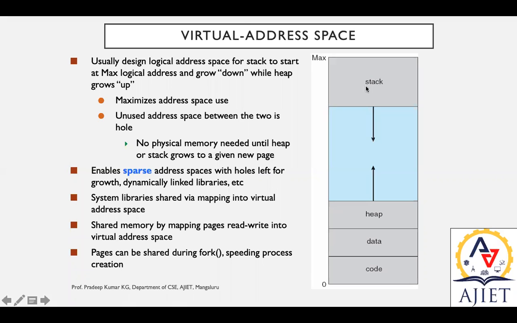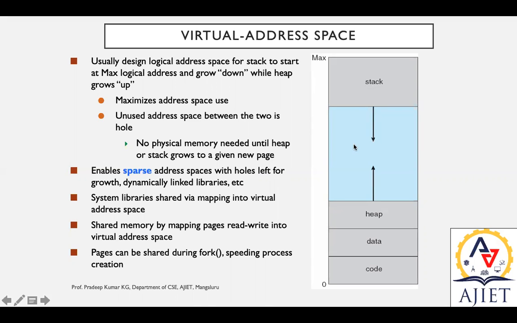Either the stack or the heap expands. This entire space is free, like a hole. Whenever more data needs to be entered, the stack may extend its memory space downward, or on the other side, the heap may continue to expand.